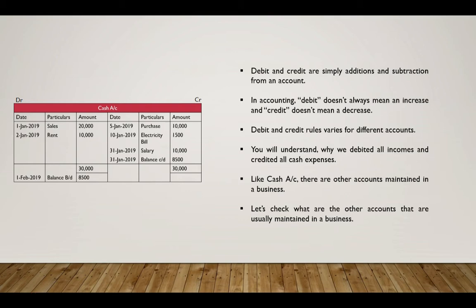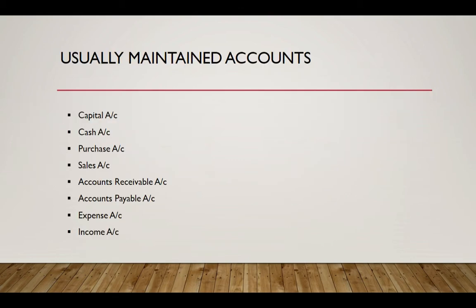And you will understand why we debited all incomes and credited all cash expenses, because there are some rules which I am going to explain. And like cash account, there are other accounts maintained in the business. So what are all those accounts? So let's find out. And once we know what those various accounts are, then we will discuss as to how a debit and a credit would affect that account. So let's first find out what are the common accounts that are usually maintained in the business.